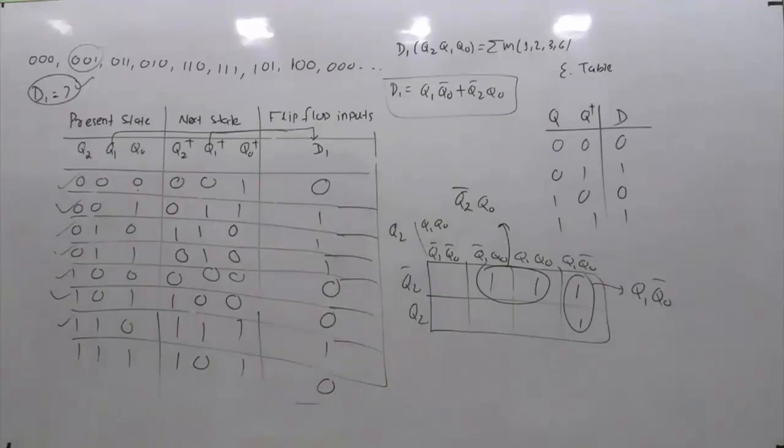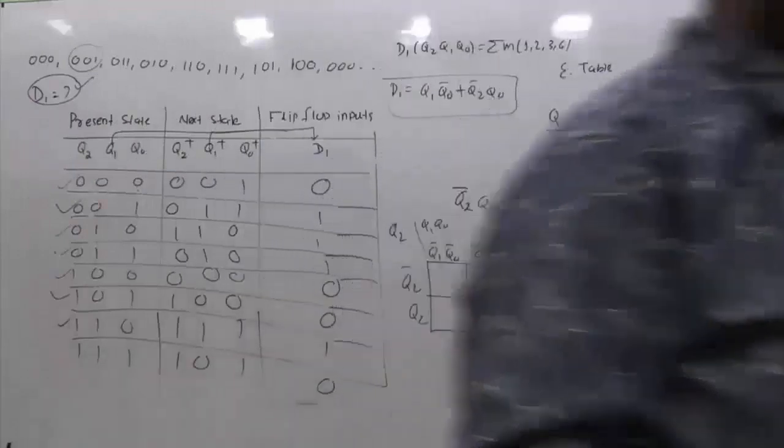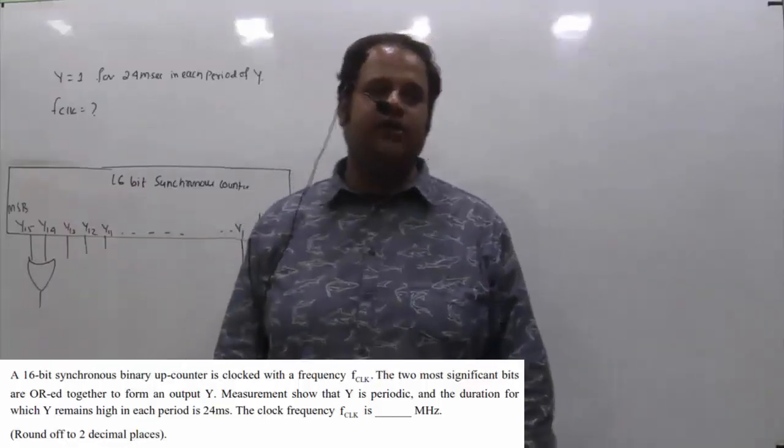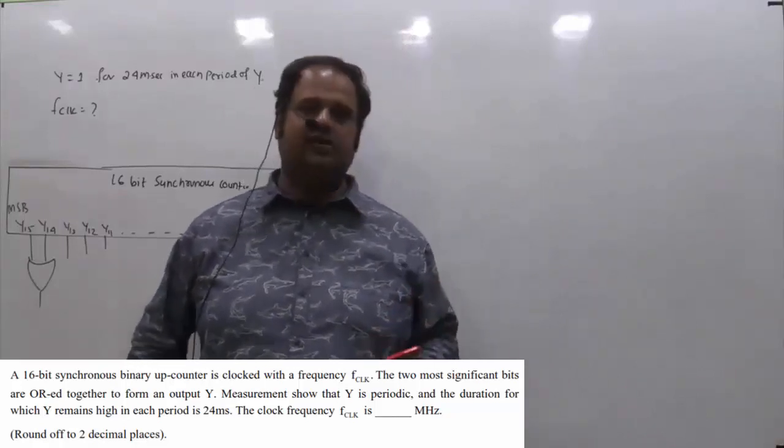Q2 bar Q0 plus Q1 Q0 bar. So this is what was given in one of the options and thus the right answer for this particular question. This is one more question asked in GATE 2021 of electrical. This is from the digital subject and from the sequential circuit topic.